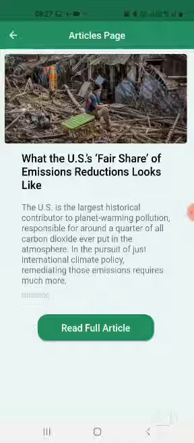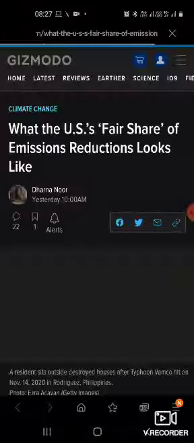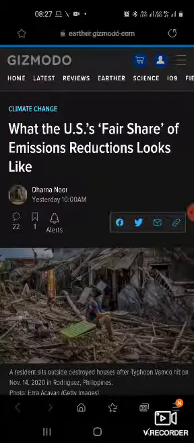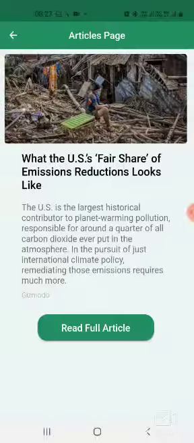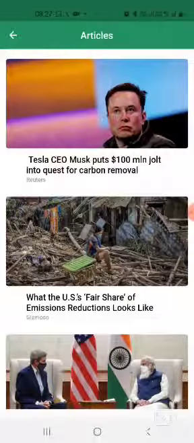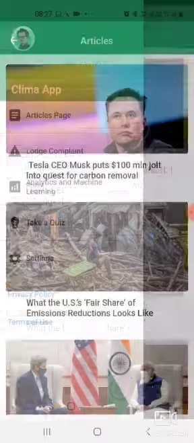So there are two machine learning algorithms working in backend. One is an article scraper, which scrapes articles based on keywords like climate change, global warming, etc. from various reputed news agencies like Reuters, and then summarizes the article in few words. So if you click on read full article, you are redirected to the appropriate link. Let me just go back. So this was all about the articles page.